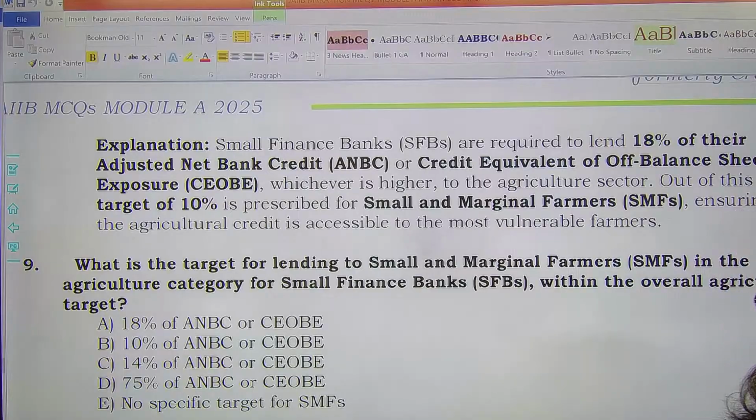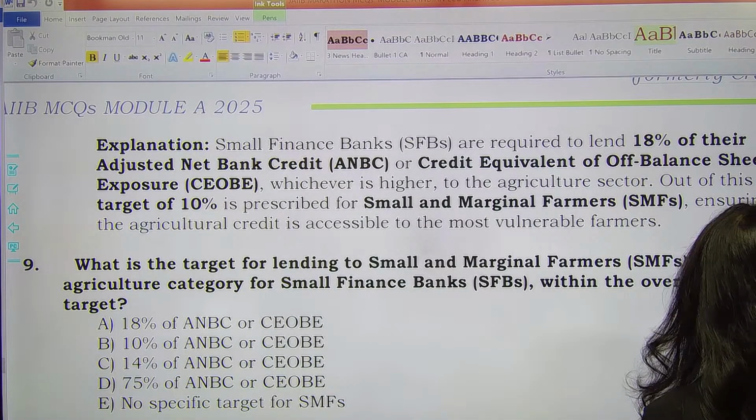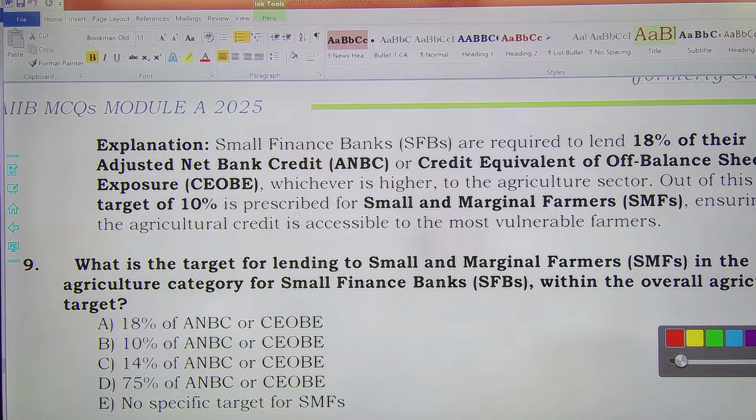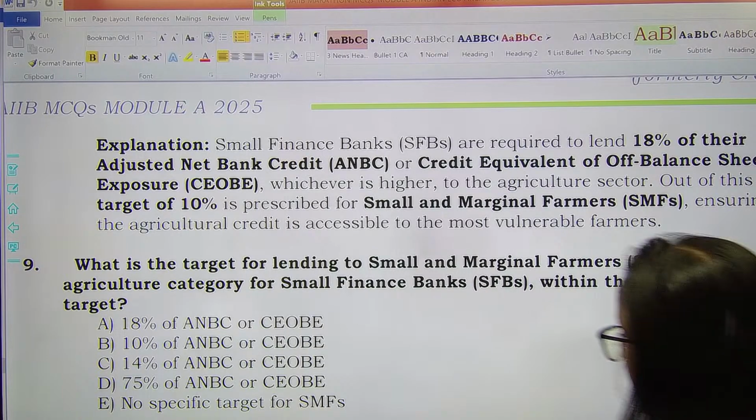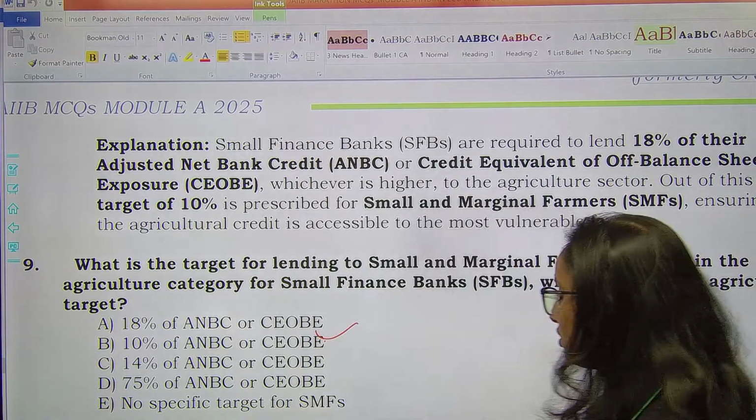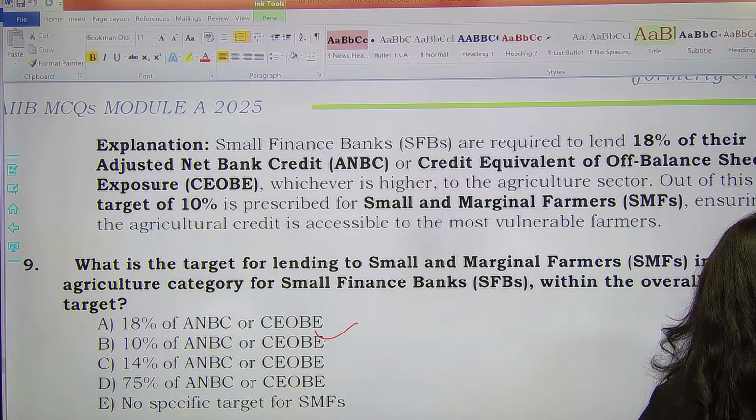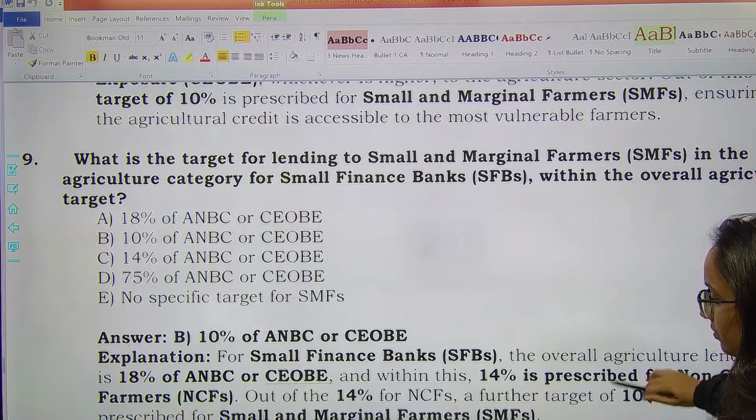What is the target for lending to small and marginal farmers in the agriculture category for SFBs within the overall agriculture target? Here the right answer would be 10% of ANBC or CEOBE. That is 10% of your adjusted net bank credit or CEOBE.